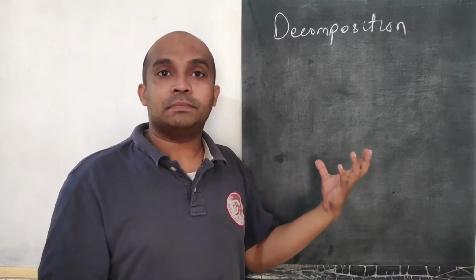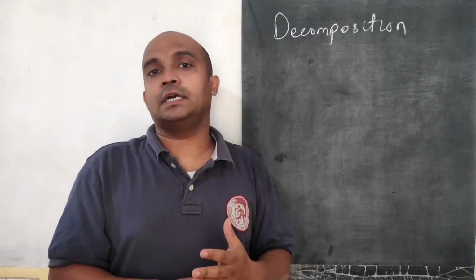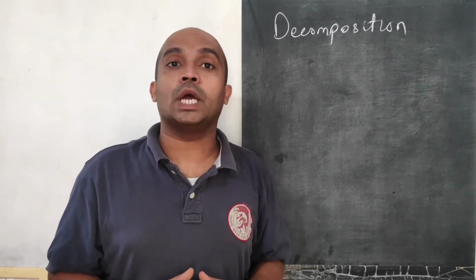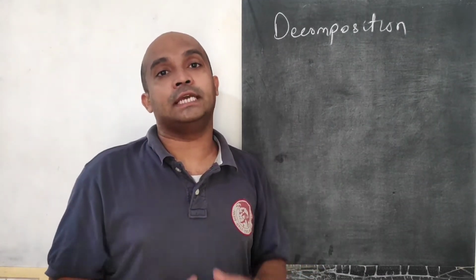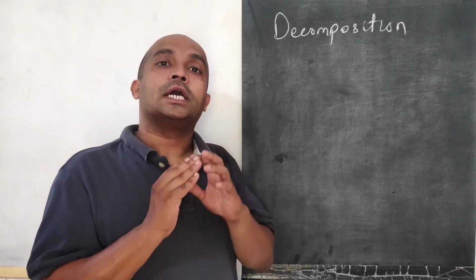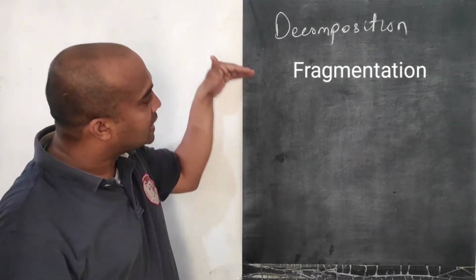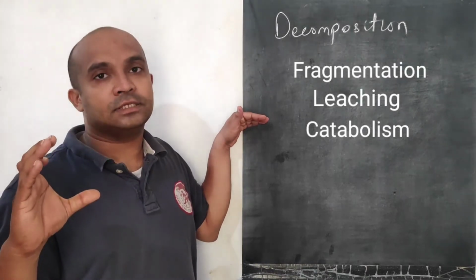And then the catabolism process: here bacteria and fungi produce certain enzymes, and these enzymes help in conversion of complex organic material into simpler inorganic substances, right? So this process is called catabolism. Now the first 3 steps, fragmentation, leaching, and catabolism, occur simultaneously in the soil, right?